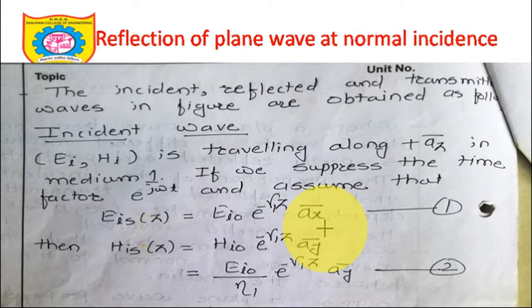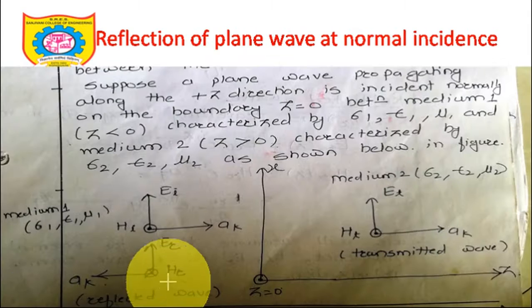If I have the equation for EIS, can I write the equation for HIS according to the Poynting theorem? Yes, definitely I can write the equation for HIS. So HIS of z is equal to HI0, initial amplitude, e raised to minus gamma 1 z AY bar. Why is it AY bar? Once again I will take you back here.